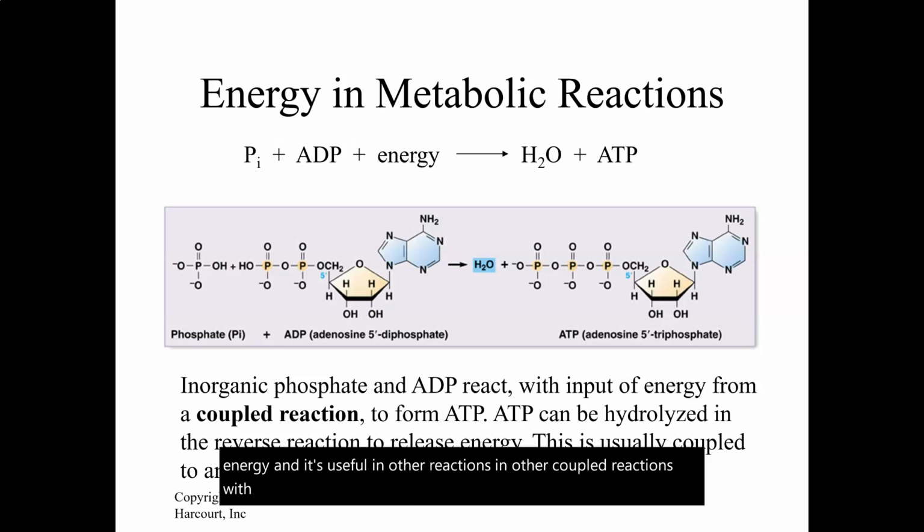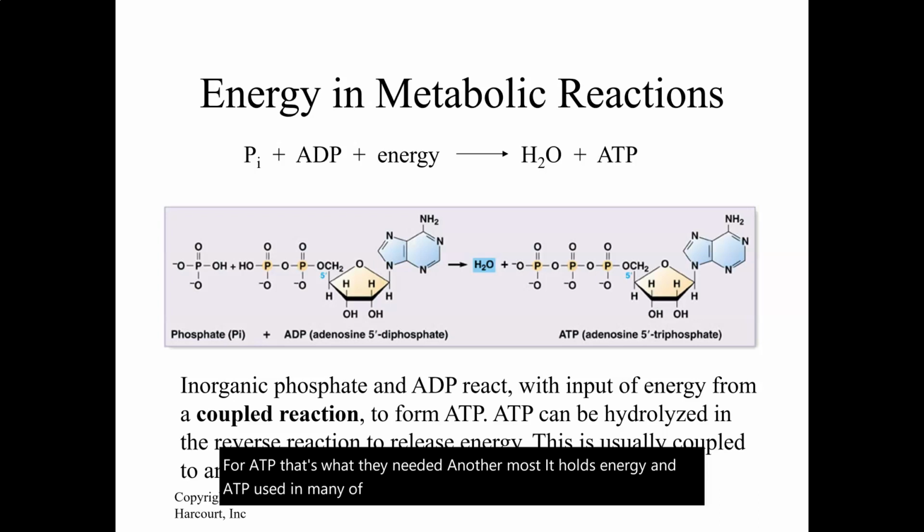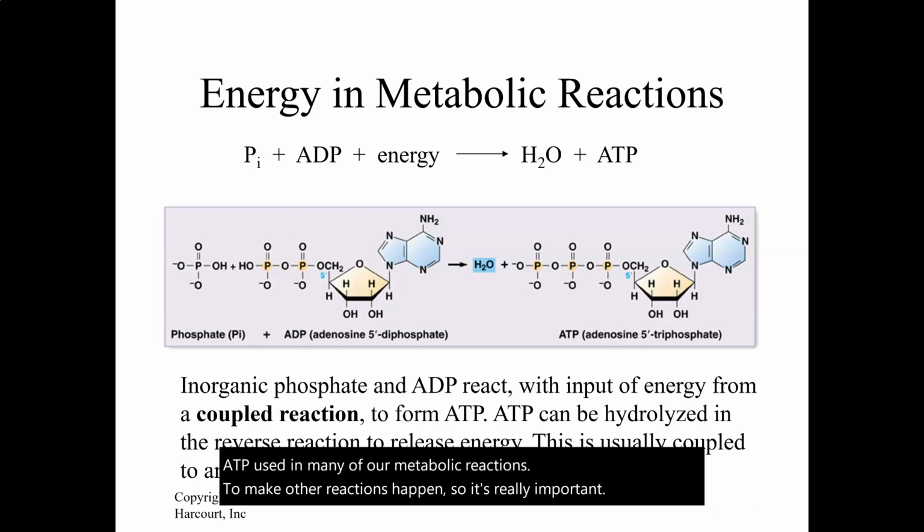So ATP is a storehouse of energy in the body. That's the important thing to remember for ATP. That's the thing I need you to know the most. It holds energy, and ATP is used in many of our metabolic reactions to make other reactions happen. So it's really important. And those phosphate bonds, you see the phosphate is highlighted in yellow.